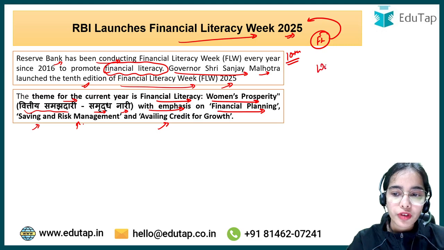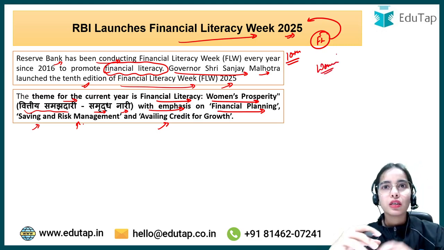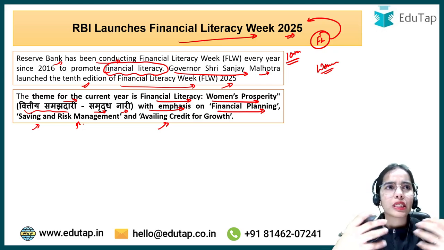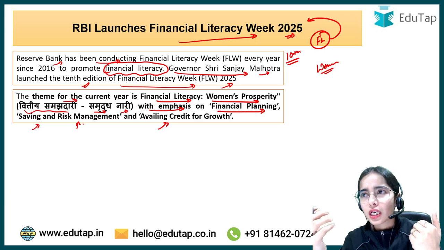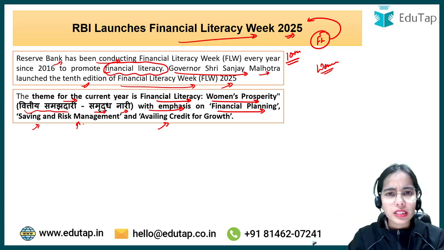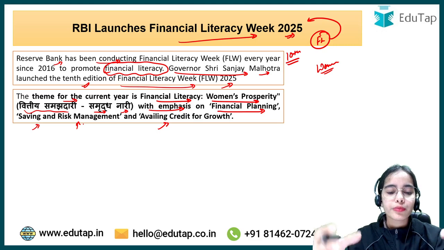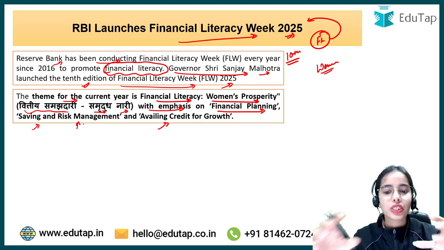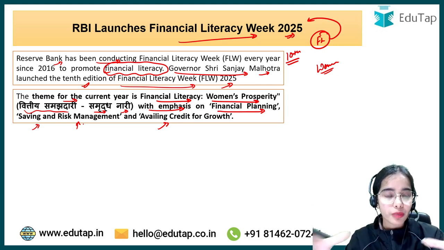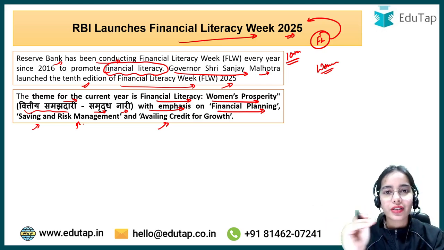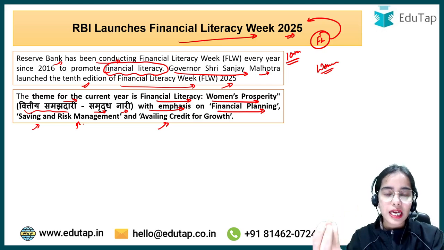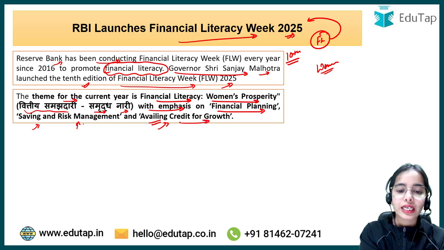Because slowly and slowly, women are starting to open their own businesses, right? They are opening their lehenga business, they are opening their boutiques, they are opening different businesses. So here the focus is given to the women, that we have to increase the financial literacy among the women so that they can do the financial planning, they can do the saving and risk management for their small businesses that they are opening, and they can avail the credit for growth.